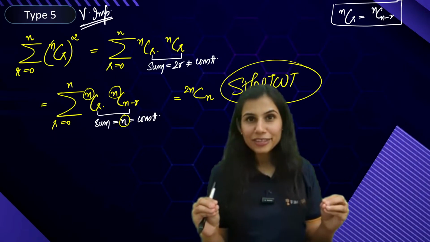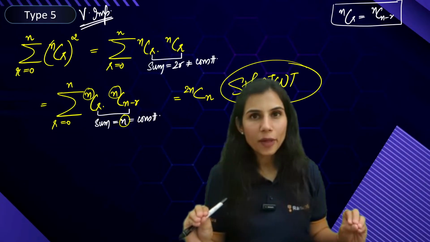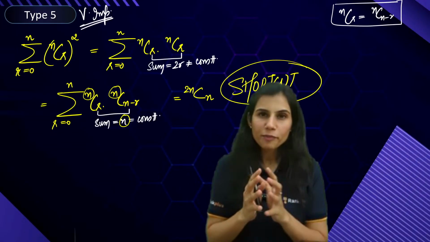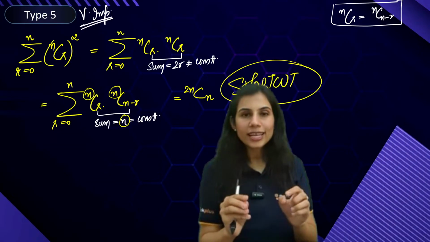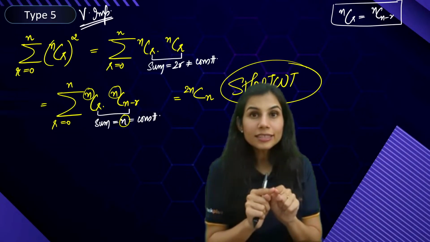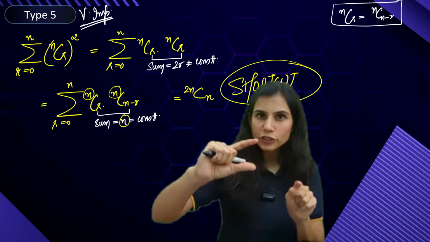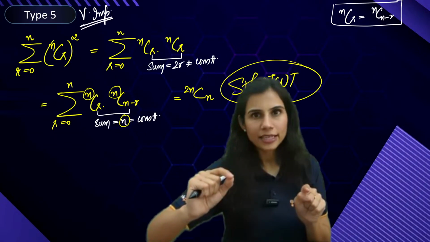This binomial series is the summation of NCR whole square, or rather the summation of a product of binomial coefficients. Whenever you get such a series, always, number one, check whether the sum of lower indices is constant or not. If it is not a constant, what do you do? In one of the binomial coefficients, you rewrite NCR as NC(N minus R).